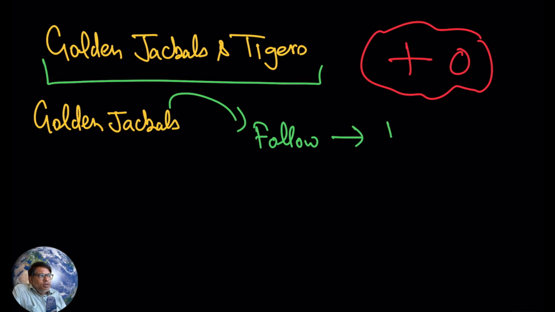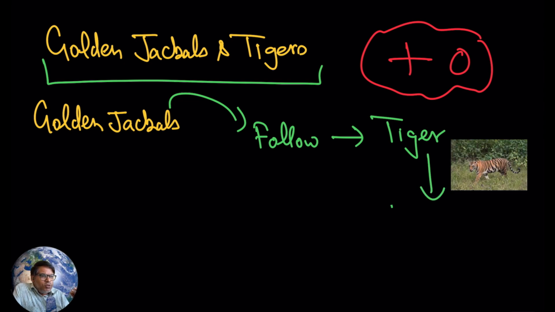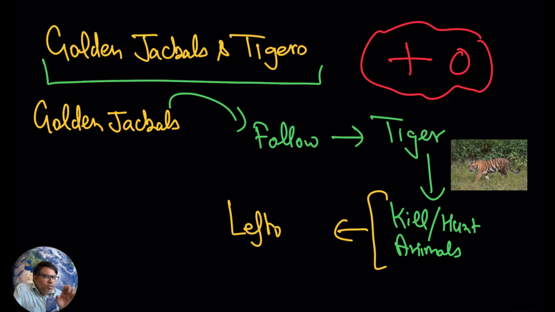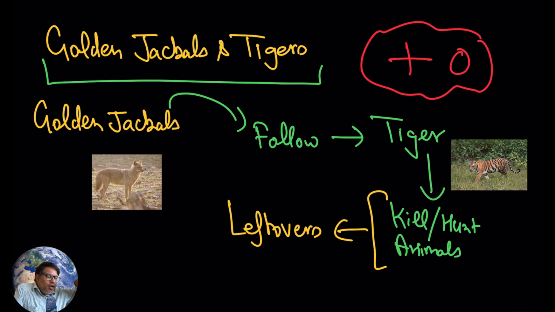And tigers generally are strong. They actually kill, or you can say hunt, animals. Now who is following them? Golden jackals. Now here, after the tiger finishes its food, there will be some leftovers. The golden jackals are now going to eat the leftovers.